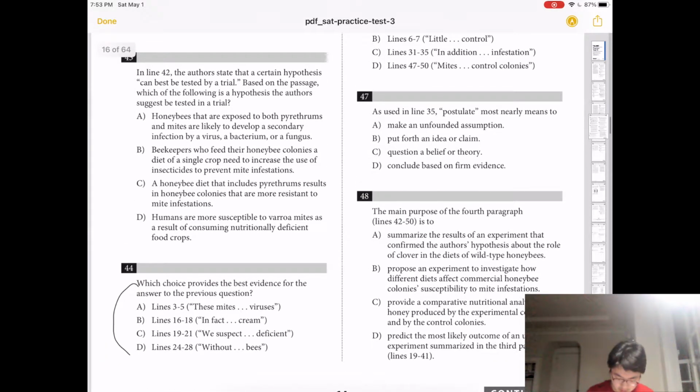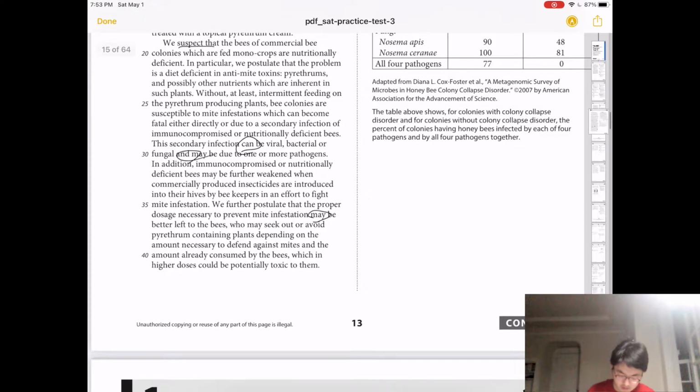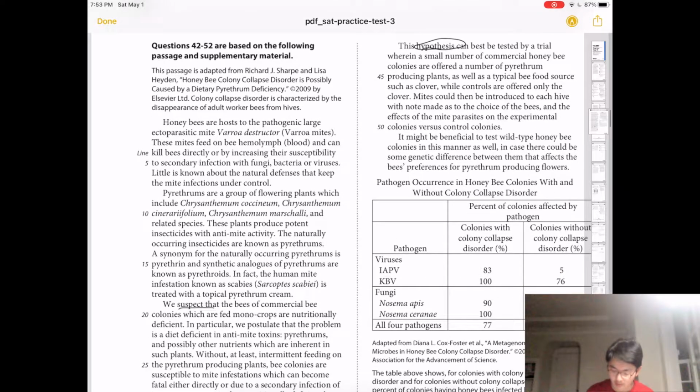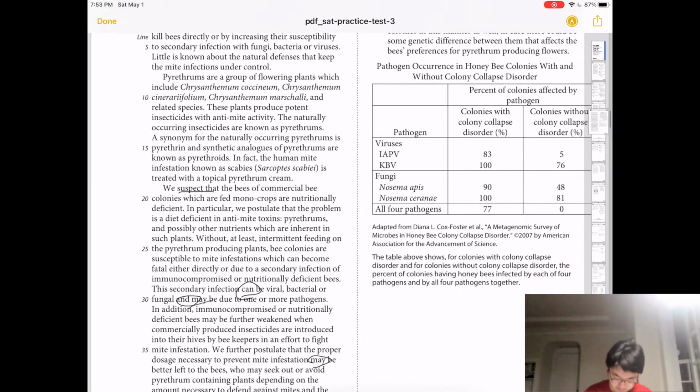The question asked follows the hypothesis the author suggests be tested in the trial. So the trial is controlling the food that the bees eat and controlling whether they get mites or not. So it has to be this one.